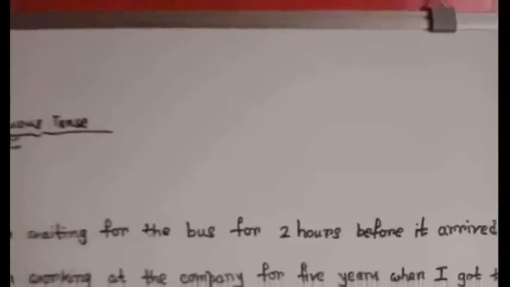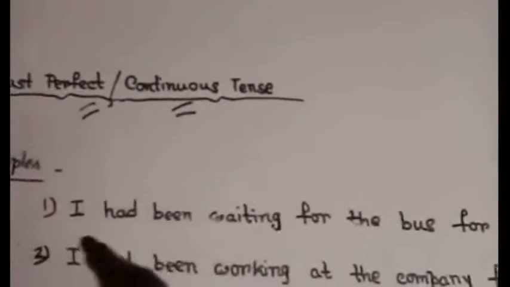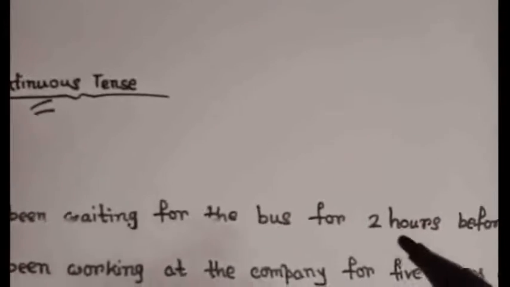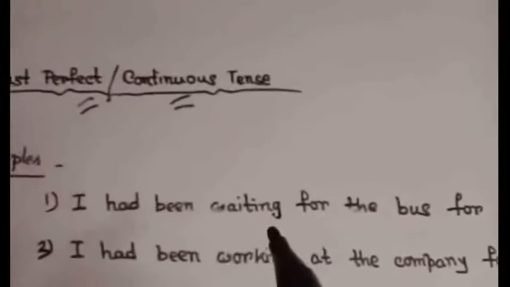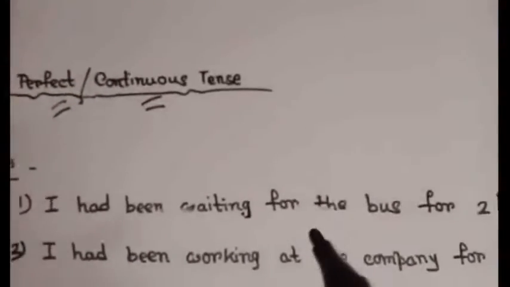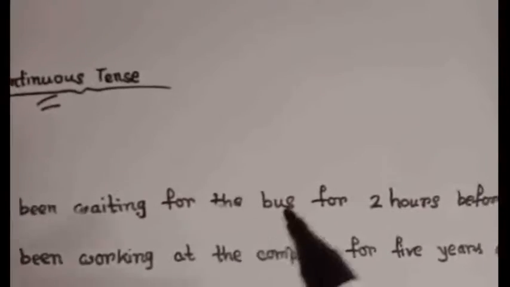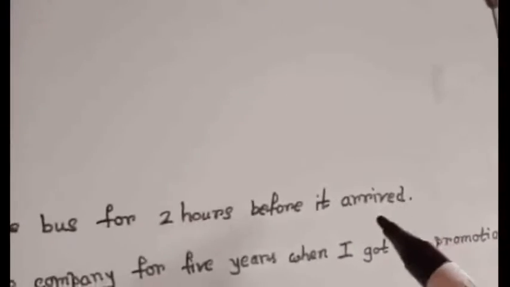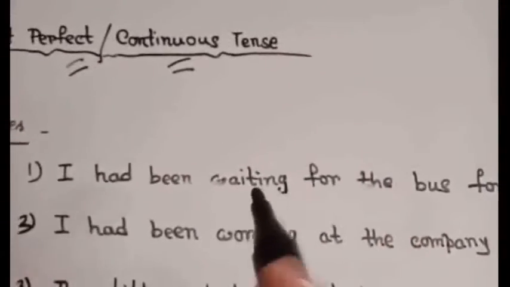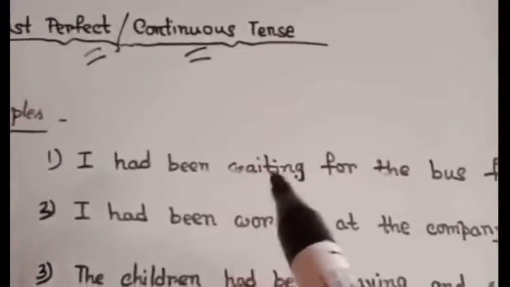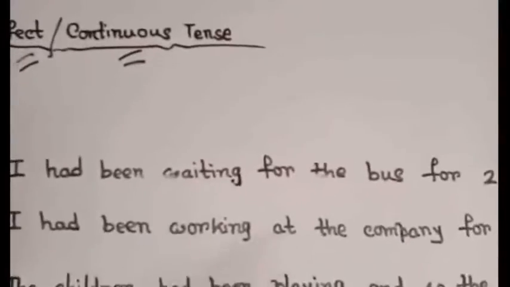Okay, so you can see here that two actions are here, right? I had been waiting for the bus for 2 hours before it arrived. Before the bus arrived, what had I been doing? I had been waiting for the bus for 2 hours, right? So this is the ongoing earlier past action which had been continuing before another past action happened. Clear? So for this ongoing earlier past action, here I have used past perfect continuous tense, right?